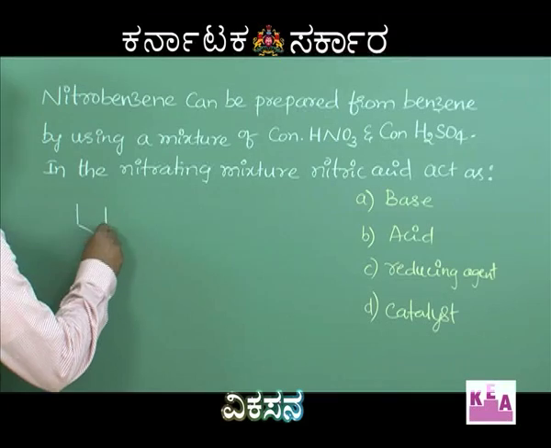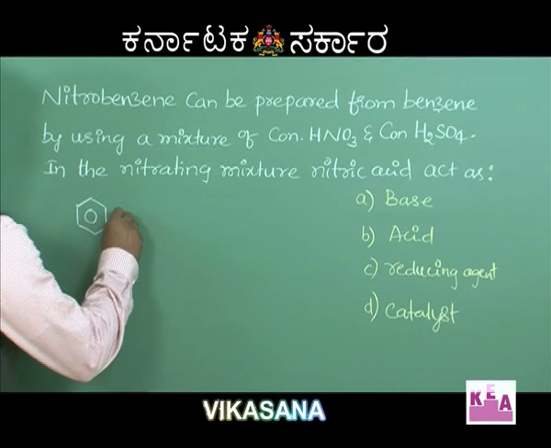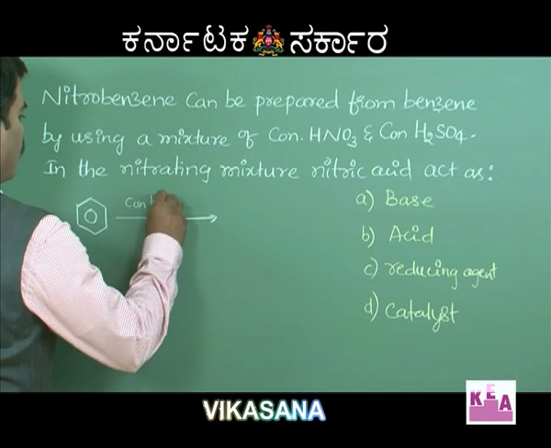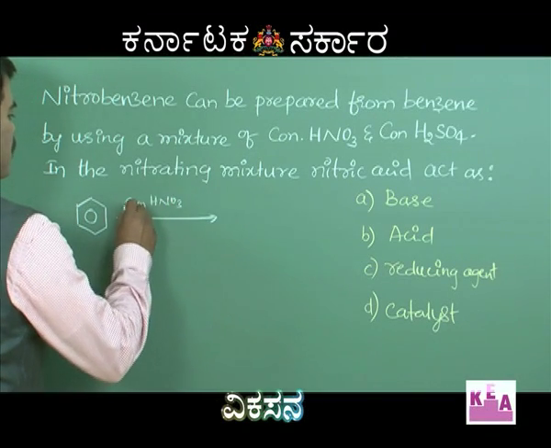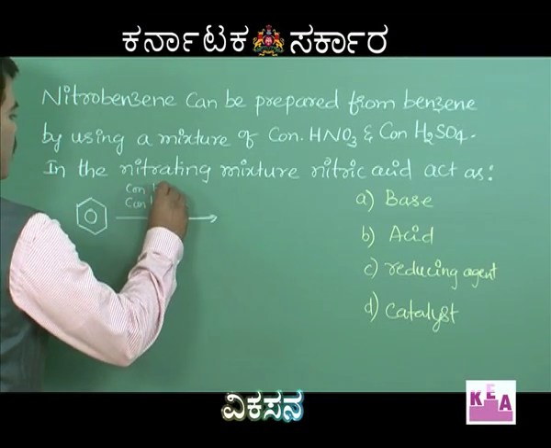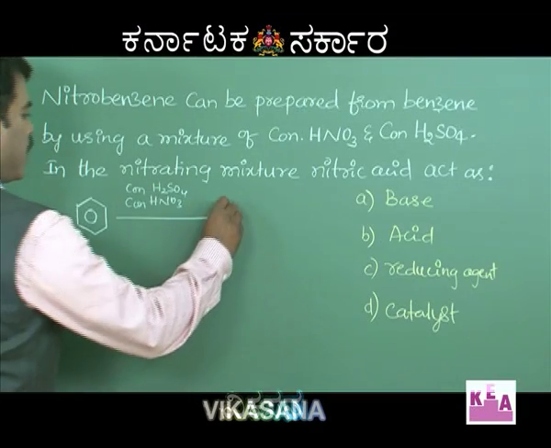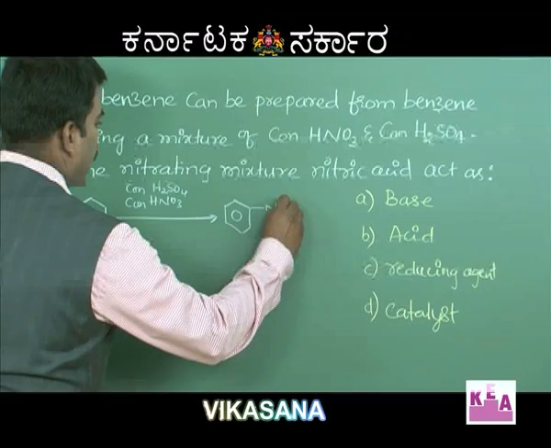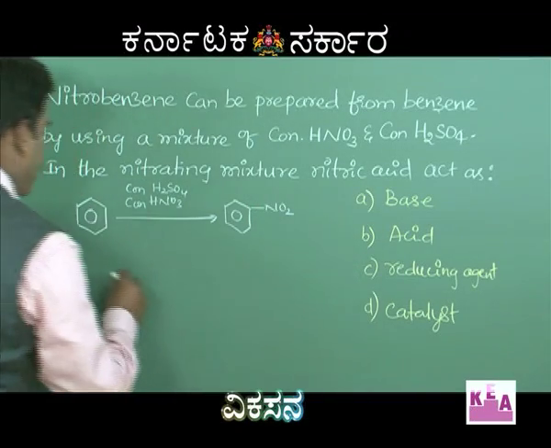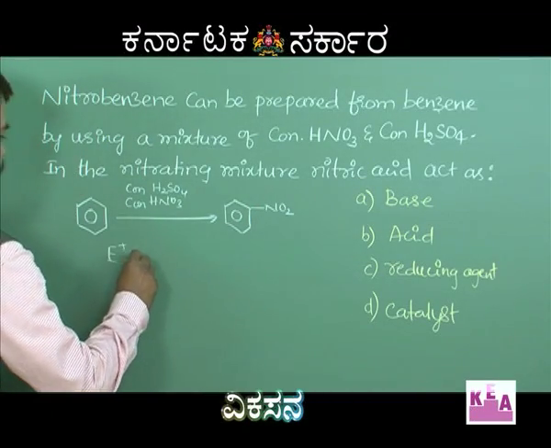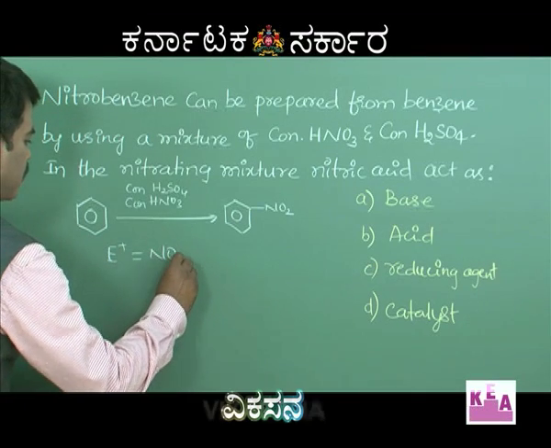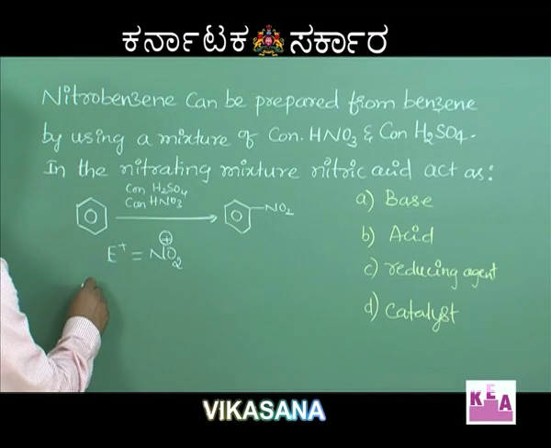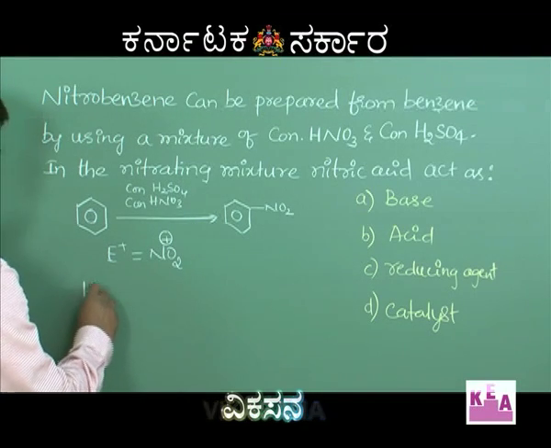Nitration of benzene is nothing but benzene heated in the presence of concentrated HNO3 and concentrated H2SO4, and you get nitrobenzene plus water. This is the overall reaction. Here the electrophile is NO2 plus, the nitronium ion.